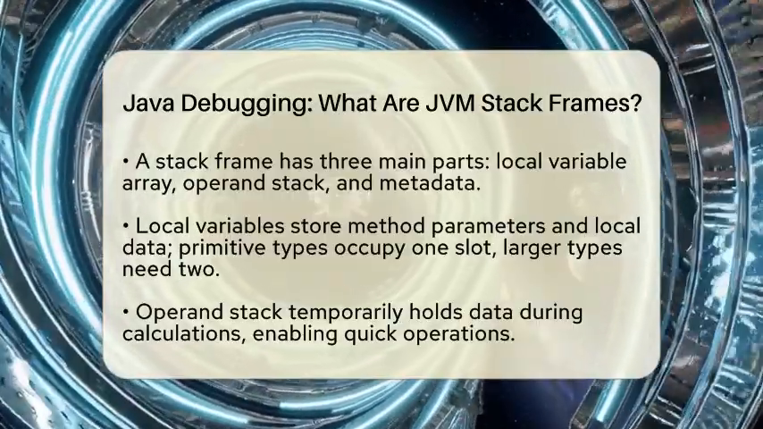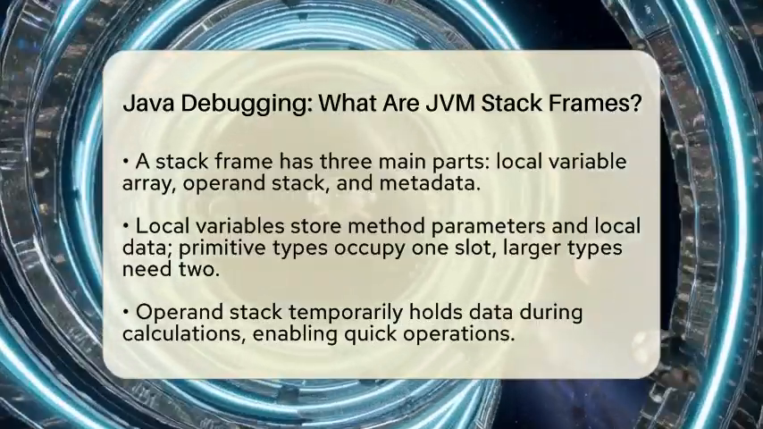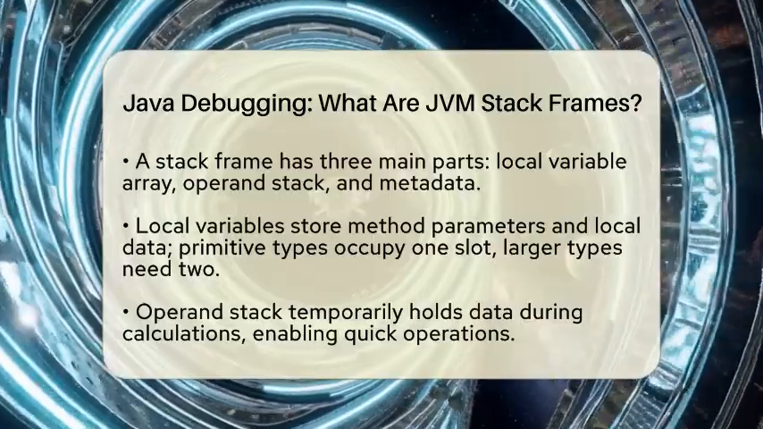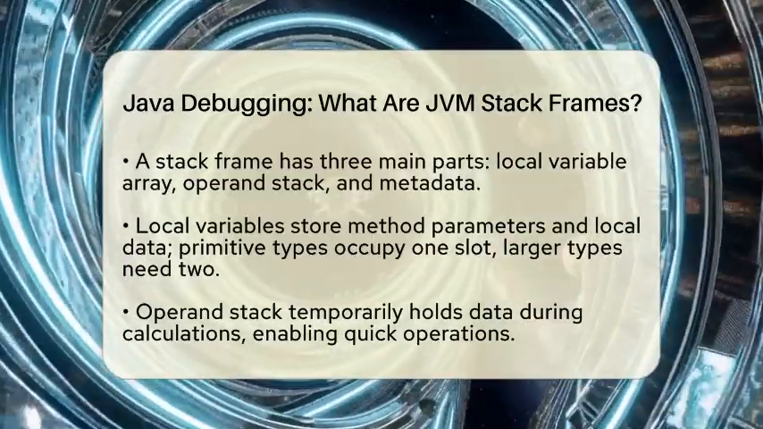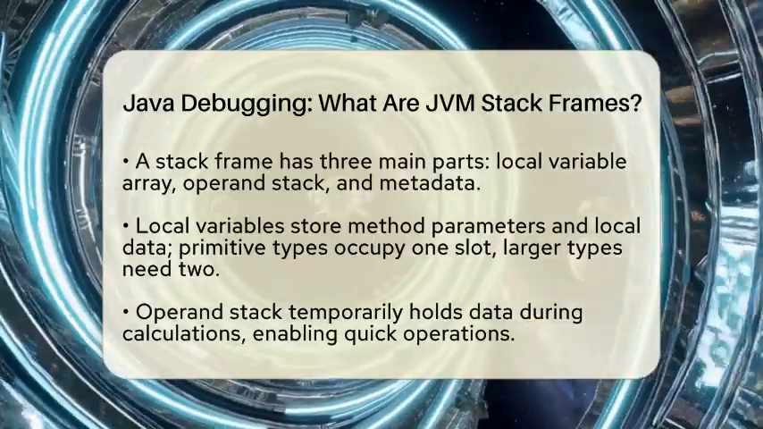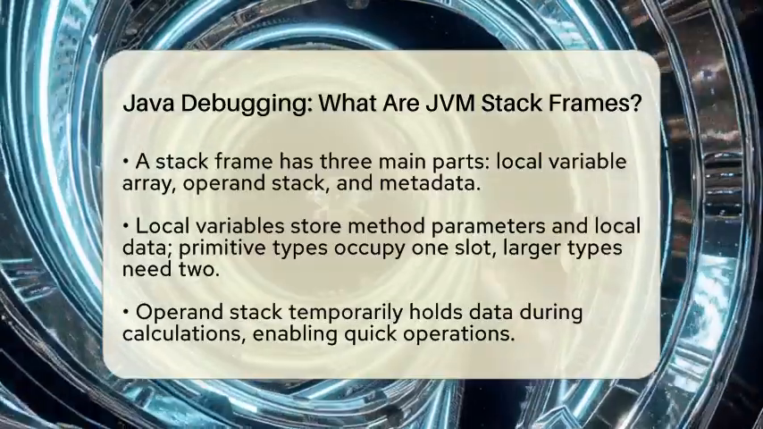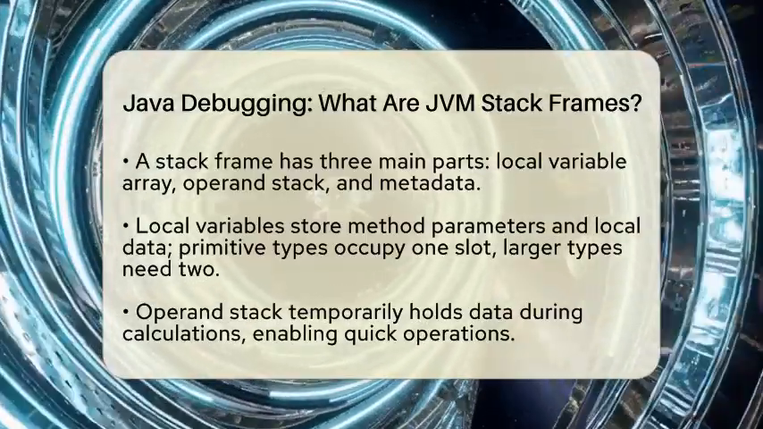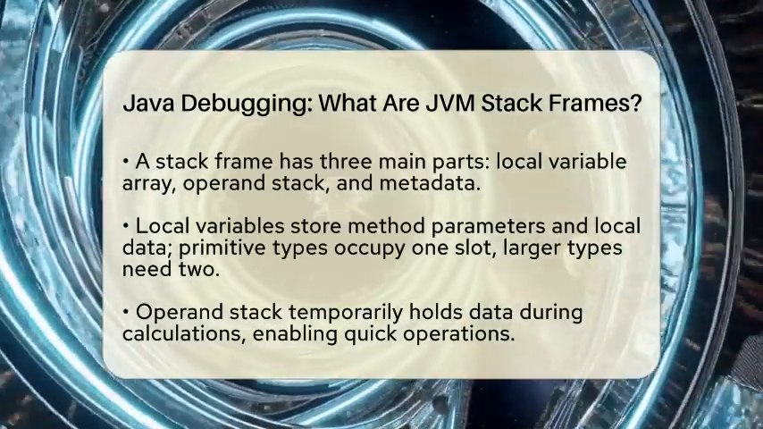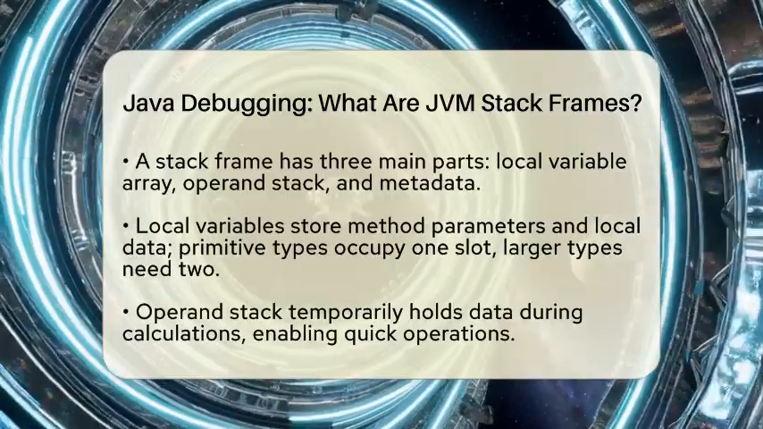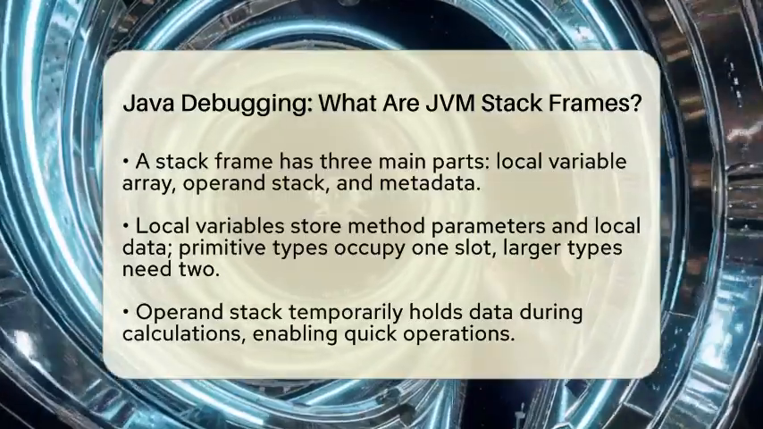Next is the operand stack. This is where the JVM temporarily holds data during calculations. When your code performs an addition or comparison, values are pushed onto this stack. The JVM instructions then pop values off, perform operations, and push results back. It's a quick way to handle intermediate steps without cluttering the local variables.